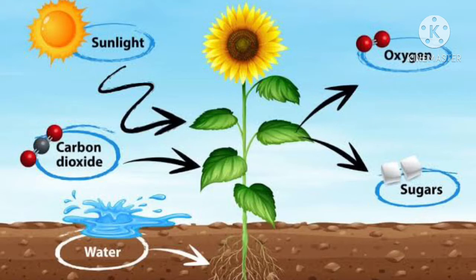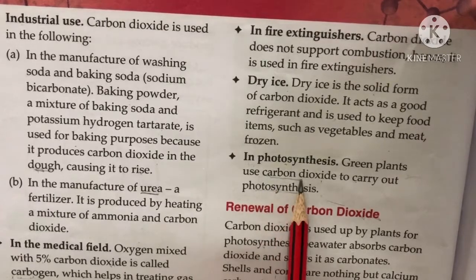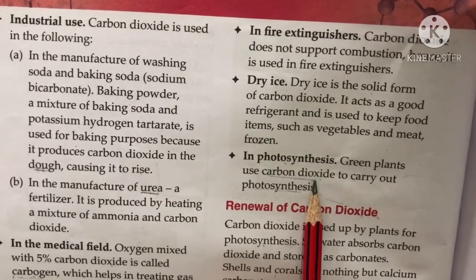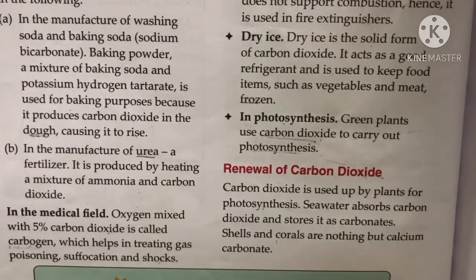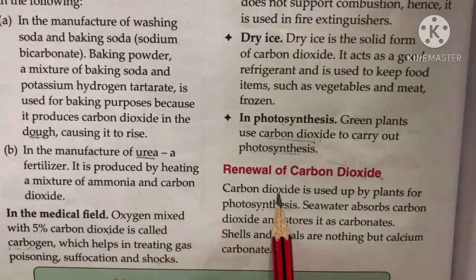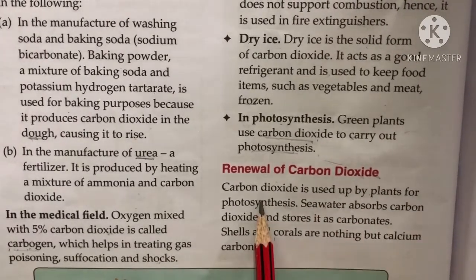This is the process called photosynthesis, and green plants absorb carbon dioxide. The next topic is removal of carbon dioxide. Carbon dioxide is used by the plants for photosynthesis.